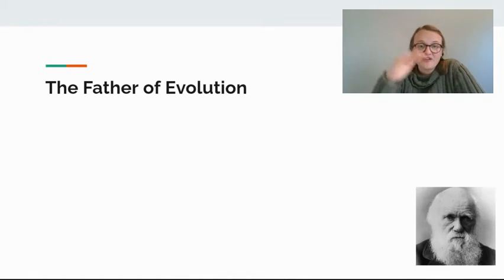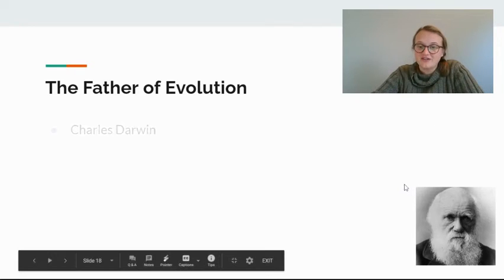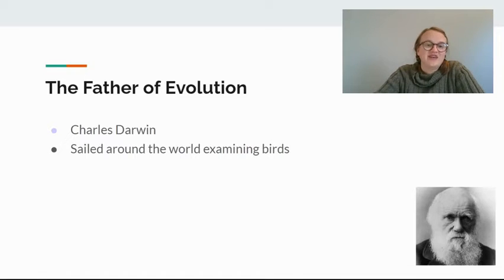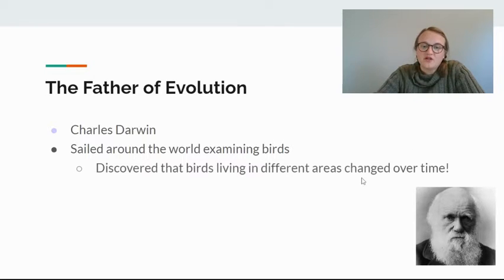So, the father of evolution was Charles Darwin, this guy over here. He is famous because he sailed around the world and studied birds. He wrote this book called Origin of Species, and he figured out that birds on different parts of an island had different adaptations. Their beaks specifically looked different. And so he looked at all those different birds and tried to figure out why.